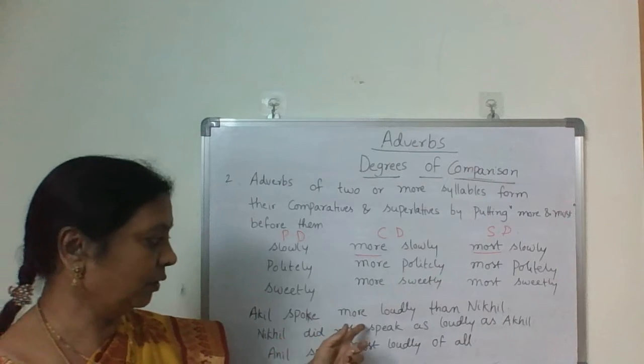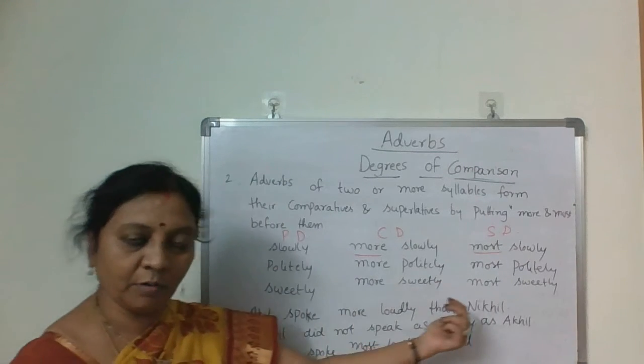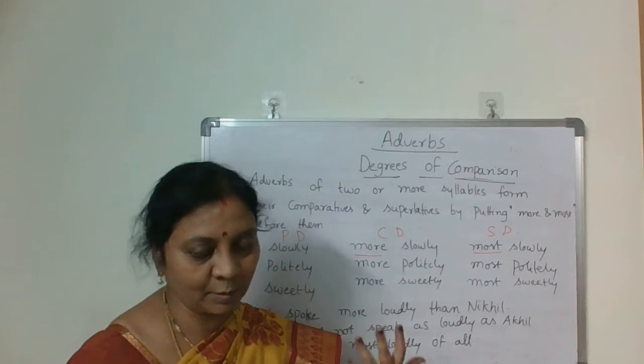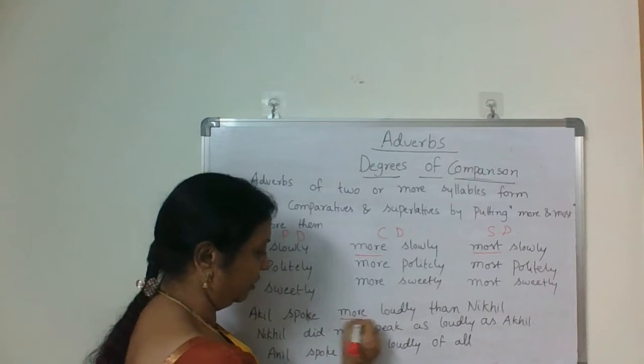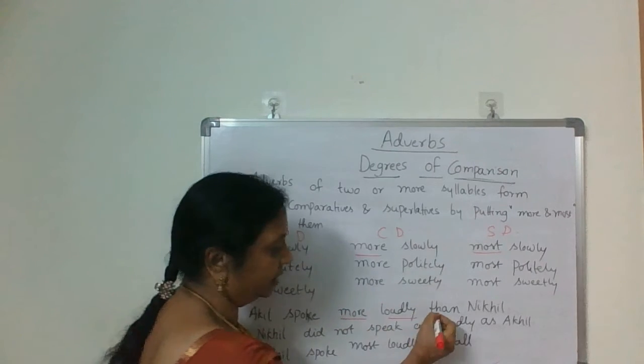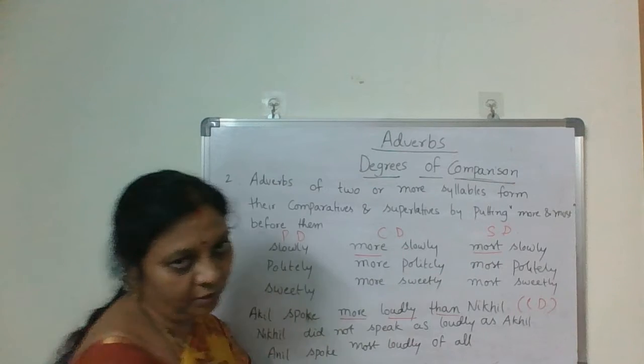Akhil spoke more loudly than Nikhil. Whenever we see more loudly than, immediately identify it as comparative degree.